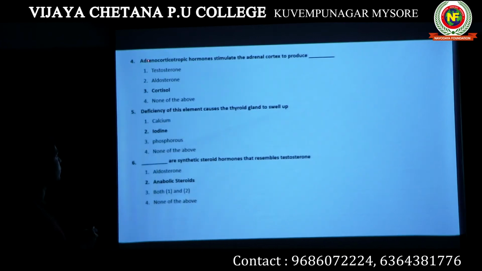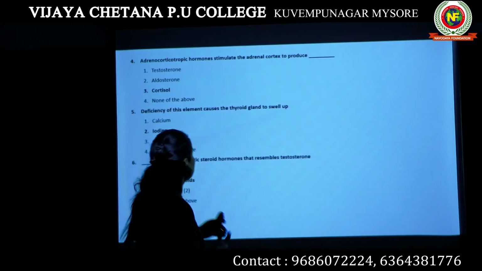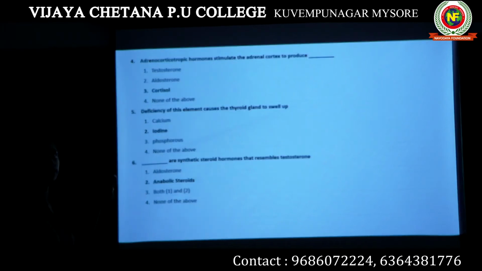Then the next question, question 4. Adrenocorticotropic hormone stimulates the adrenal cortex to produce dash. Now again you have to think of the hormones produced by the adrenal cortex. Let's see if they are mentioned in the answers. Testosterone, no, because it is a hormone produced by the testis.